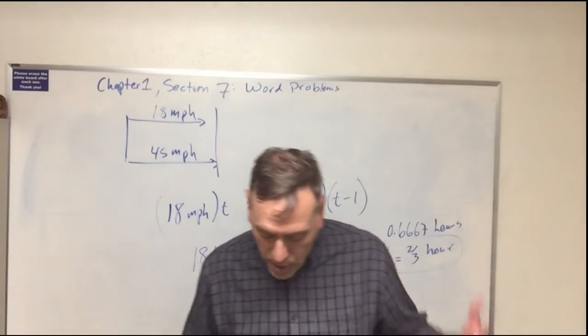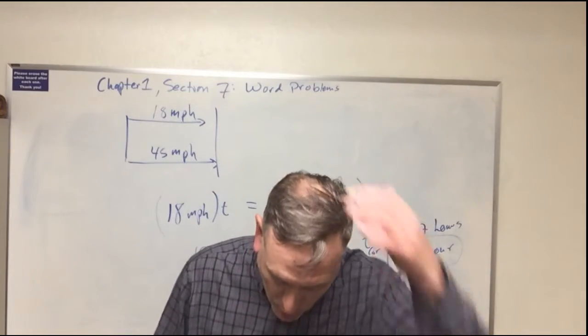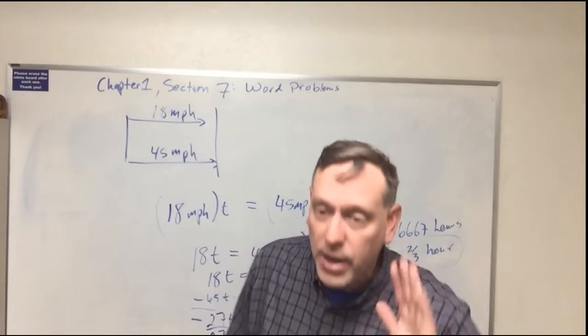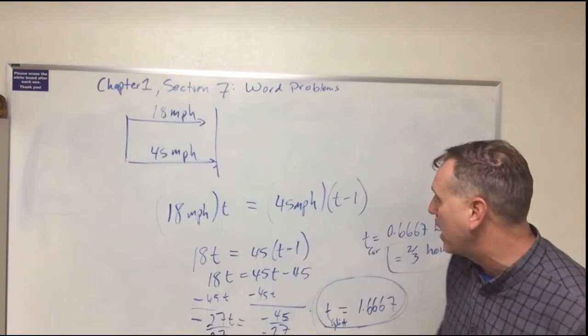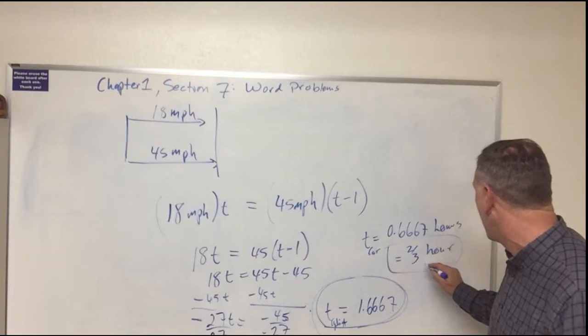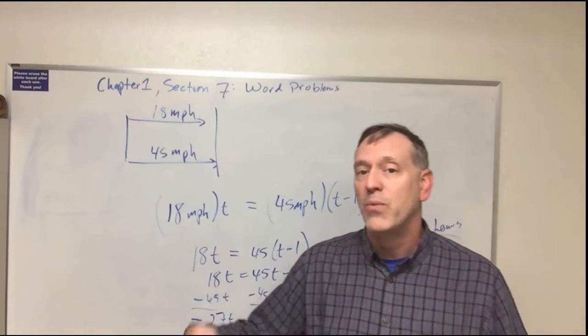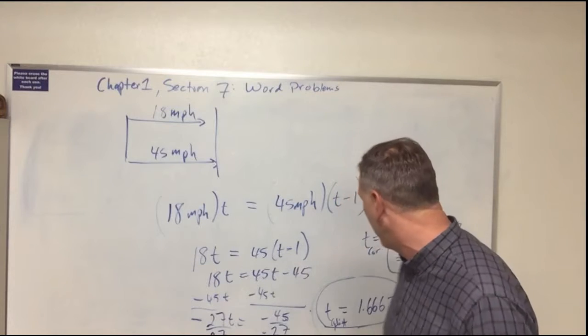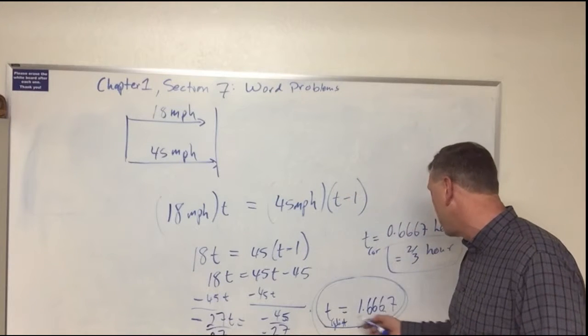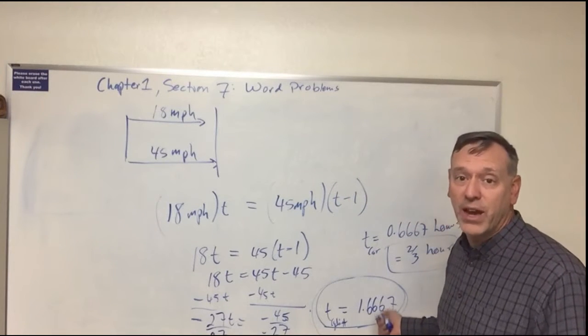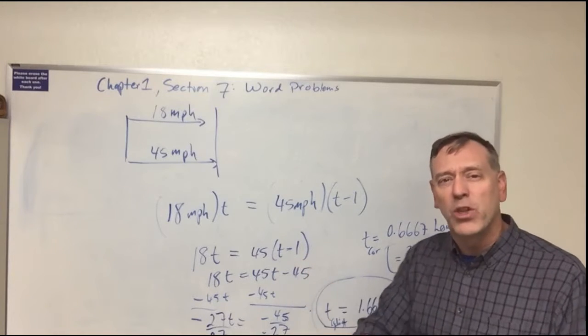Now the question is, what is it we're being asked for? How long will it take the car to overtake the cyclist? So we're looking for time for the car, and that's 2/3 of an hour. If it said, how long has the cyclist been on the road before the car catches them, that would have been 1 2/3 or 1.667 hours. And so that's why we've got to read the question.